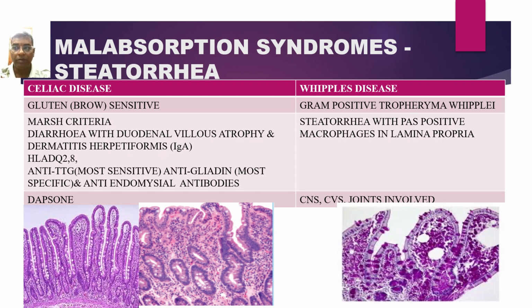Diagnosis: symptomatic upon starting the cereals. Serology for the antibodies. Anti-transglutaminase antibody is the most sensitive one, and anti-gliadin antibody is the most specific antibody. Along with this, anti-endomysial antibody will also help in diagnosing the celiac sprue.